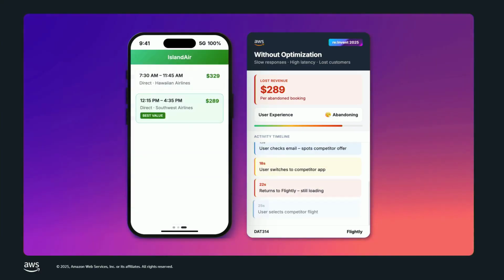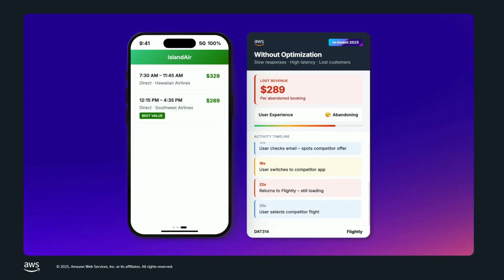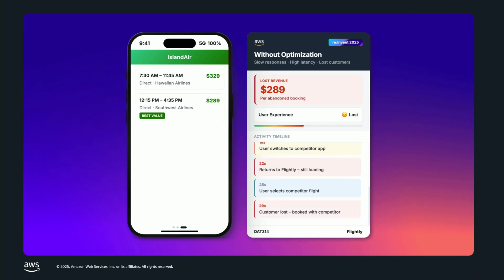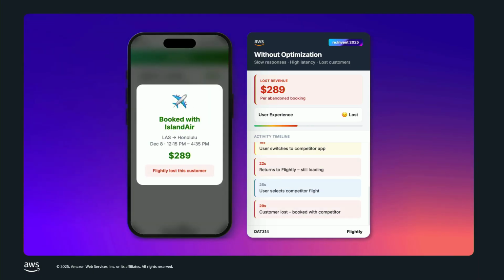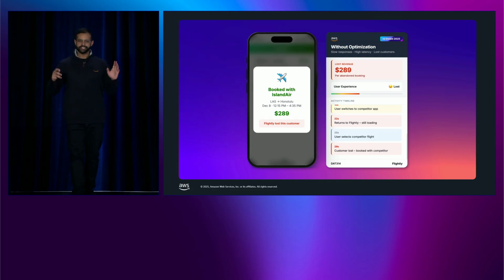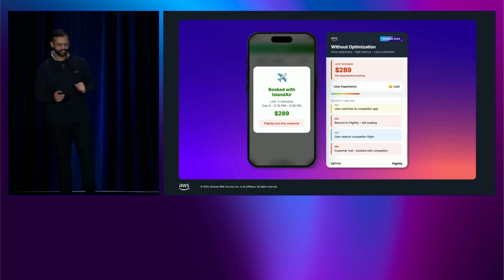Back to Flightly, still thinking. I book with Island Air, done. Flightly just lost me as a customer, and probably thousands of others. Not because the product was bad, but because the chat was just too slow.